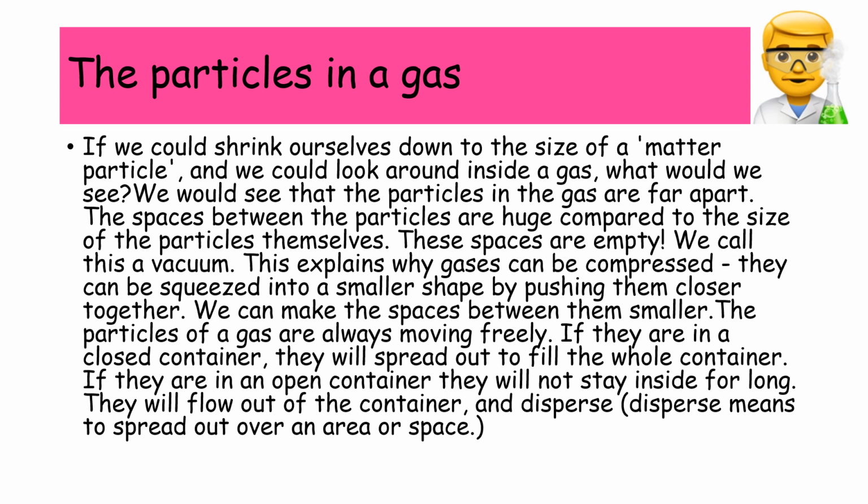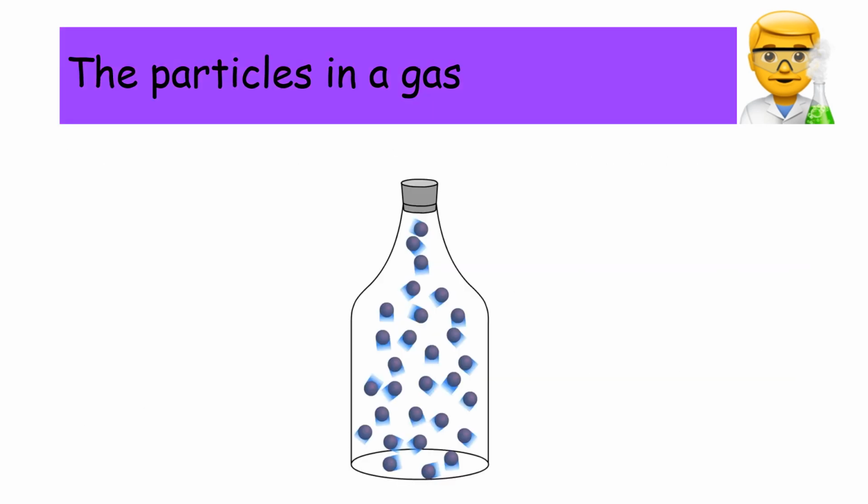The particles of a gas are always moving freely. If they are in a closed container, they will spread out to fill the whole container. If they are in an open container, they will not stay inside for long. They will flow out of the container and disperse. Disperse means to spread out over an area or space. Here you can see the particles in a gas. They are very, very far apart from one another, not like the solid and the liquid.